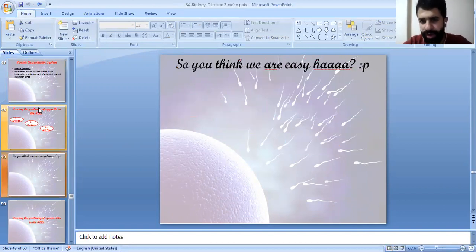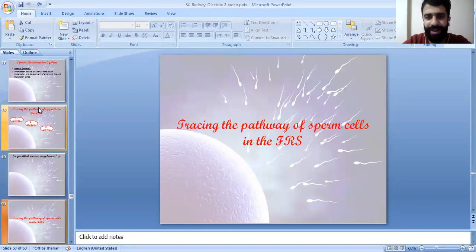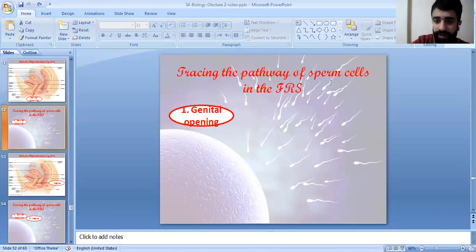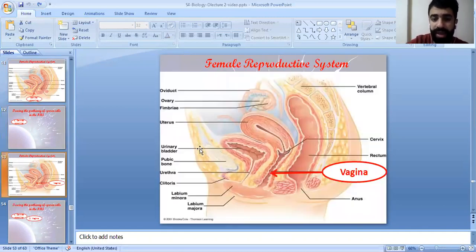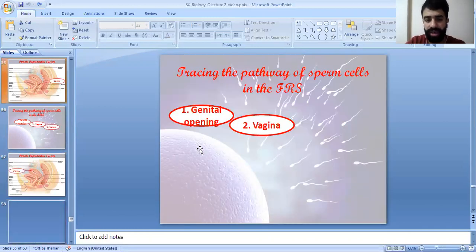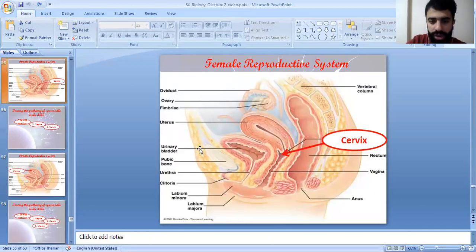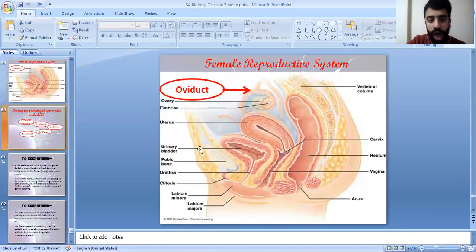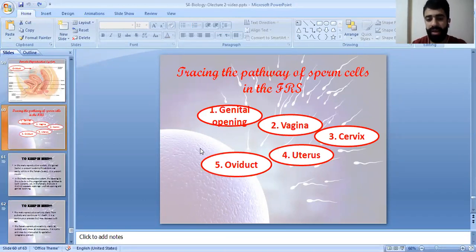So you think you are done? You're not. So let's move to tracing the pathway of the sperm cells inside the female reproductive system. This is the genital opening. The first checkpoint for the sperm cells into the female reproductive system starts at the level of the genital opening, and we have the vagina. Vagina is the female copulatory organ. We have the cervix, and then move to the uterus, and then to the oviduct. So the genital opening, the vagina, the cervix, the uterus, finally the oviduct.